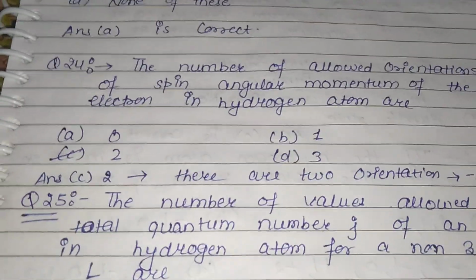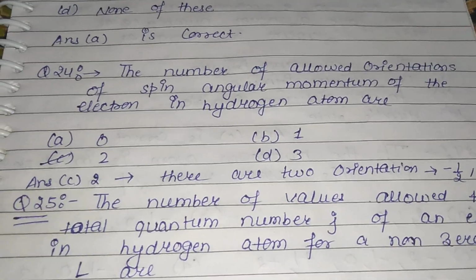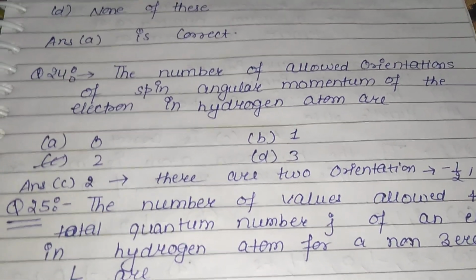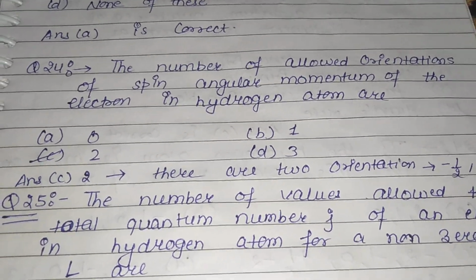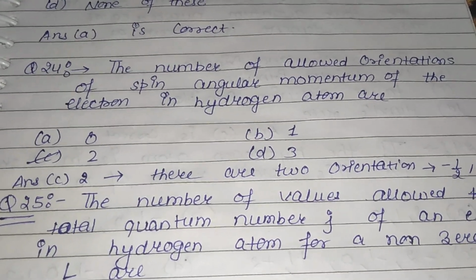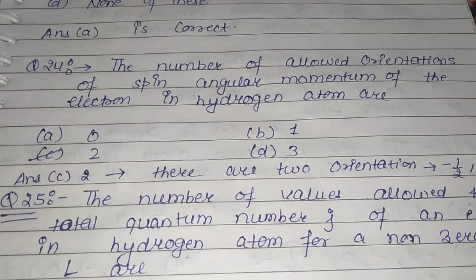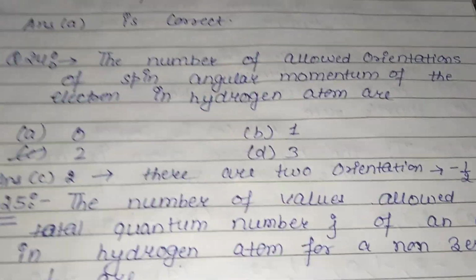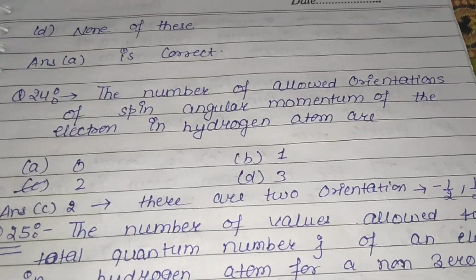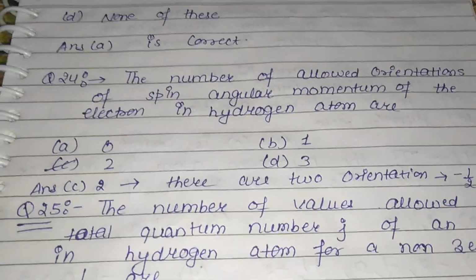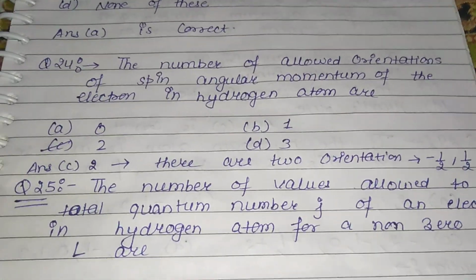Now next question is, the number of allowed orientations of spin angular momentum of the electron in hydrogen atom are 0, 1, 2, or 3. So it will be 2, because there are two orientations, one is minus half and one is plus half.